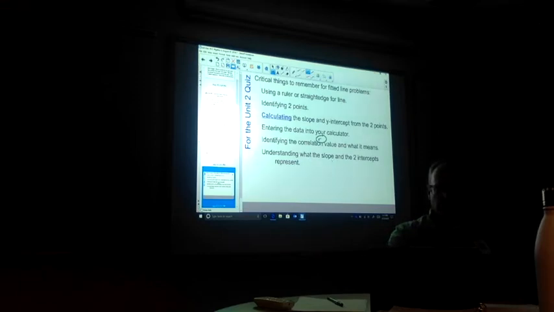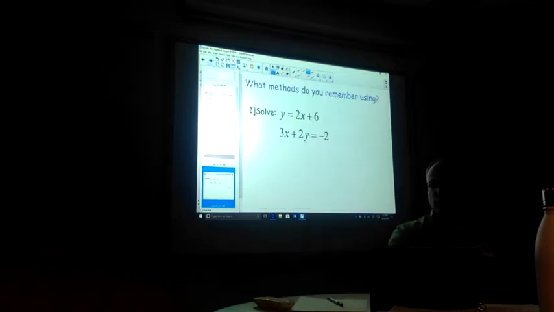So this could come along on the Unit 2 quiz, which is what day? Tuesday. All right. If we take a look at this, we have y is equal to 2x plus 6, and then we have 3x plus 2y equals 2. So this is in slope-intercept form. This is in standard form. This is set up to do a substitution problem. And our main goal is we're trying to figure out an x and a y value that works. So we're figuring out the point where these two intersect.